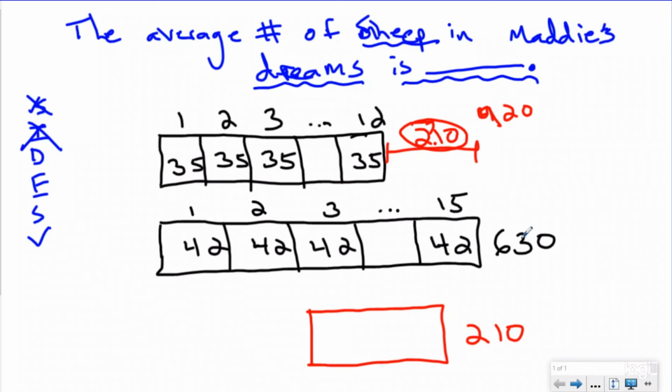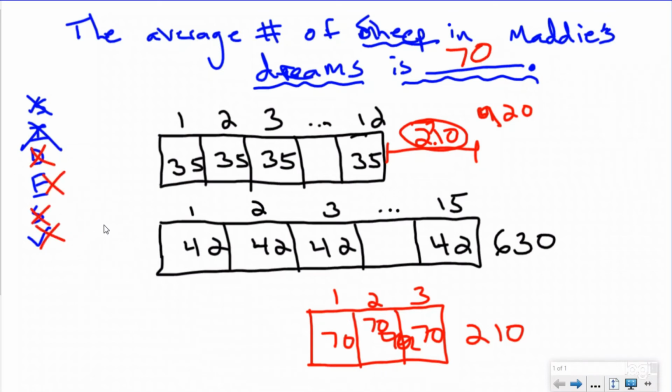The difference is 210. I want to know the average, which means there were 3 dreams, and I'm dividing 210 into 3 groups, which gives me 70. Oops, that wasn't good. 70 for each dream. So the average number of sheep in Maddie's dreams is 70.